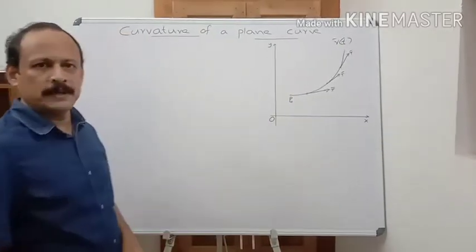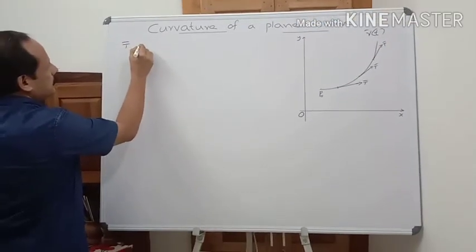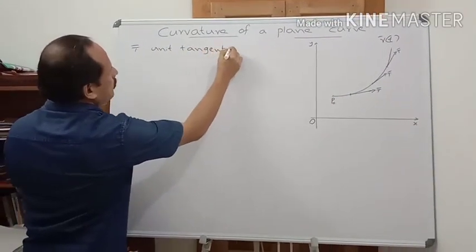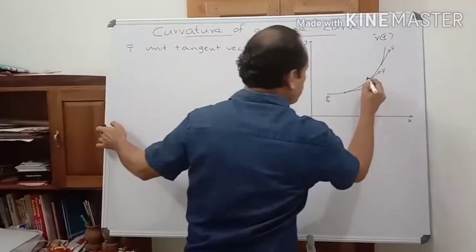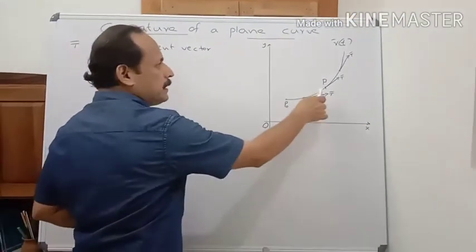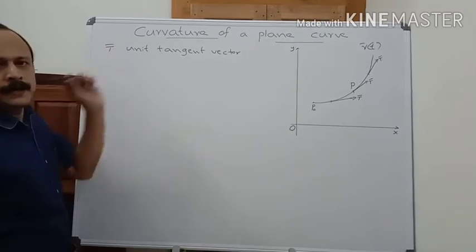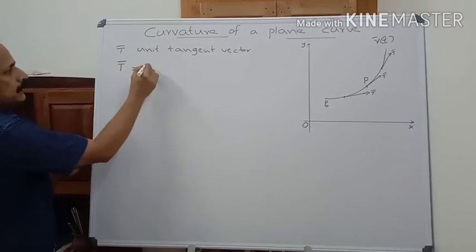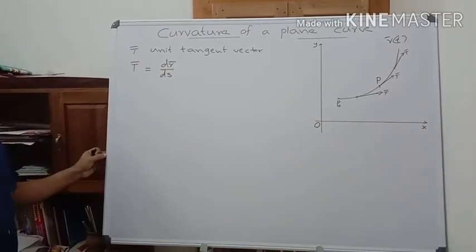And what is this t bar? T bar is the unit tangent vector at the point. Suppose that this is point P. If we take t bar at P, it is the unit tangent vector at P. And we have the expression t bar equal to d r bar by d s.